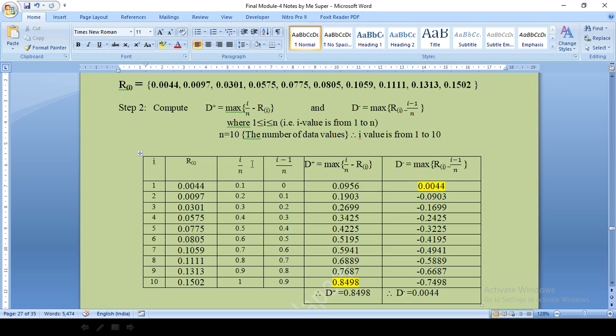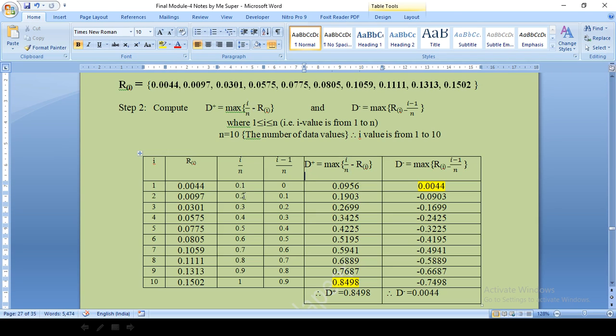For i minus 1, initially i is 1, so 1 minus 1 is 0, and 0 by 10 is 0 itself. Now next i is equal to 2, 2 minus 1 is 1, and 1 by 10, because n is 10, is 0.1. Are you getting me? Similarly all the values are calculated. Now according to this formula I need to find the maximum out of i by n minus Ri. I by n is already there.